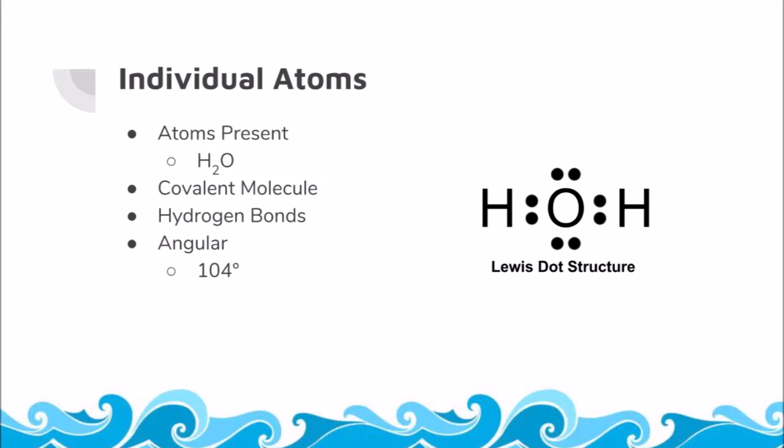Water is also bonded together through a hydrogen bond. This is because hydrogen is involved in the molecule, and hydrogen is a partially positive atom and is attracted to oxygen being a partially negative atom. And finally, water is polar, which means it has an electric charge. This is because, again, oxygen has a slightly negative charge, and hydrogen has a slightly positive charge.